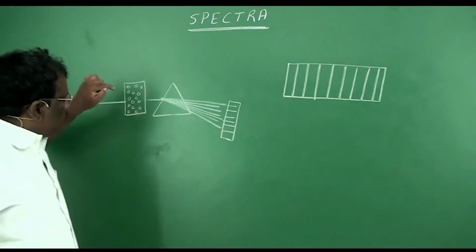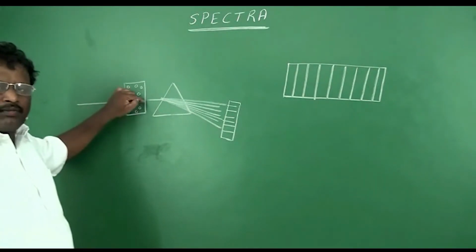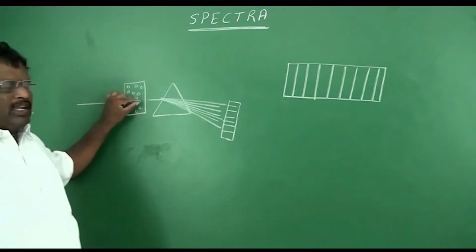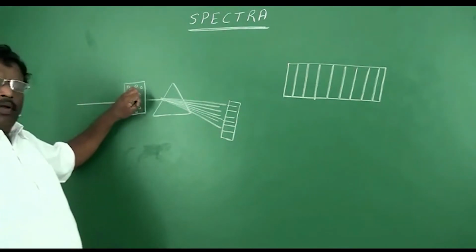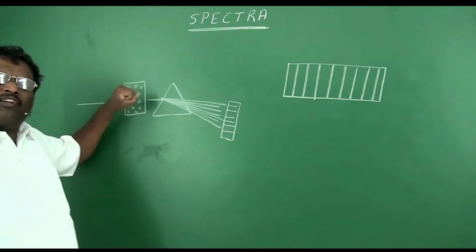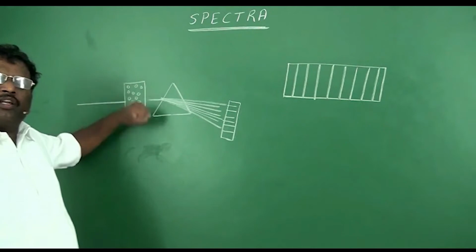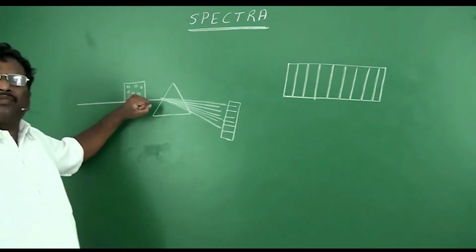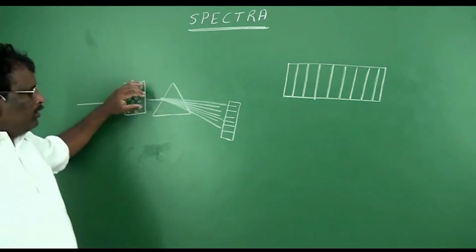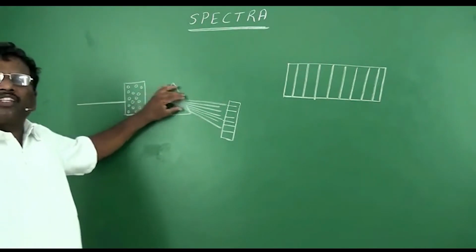Based on the position of the electron in that atom, these atoms will absorb a specific wavelength of light radiation. A specific wavelength of light radiation was absorbed by these atoms, and all the remaining wavelengths will be transmitted out.